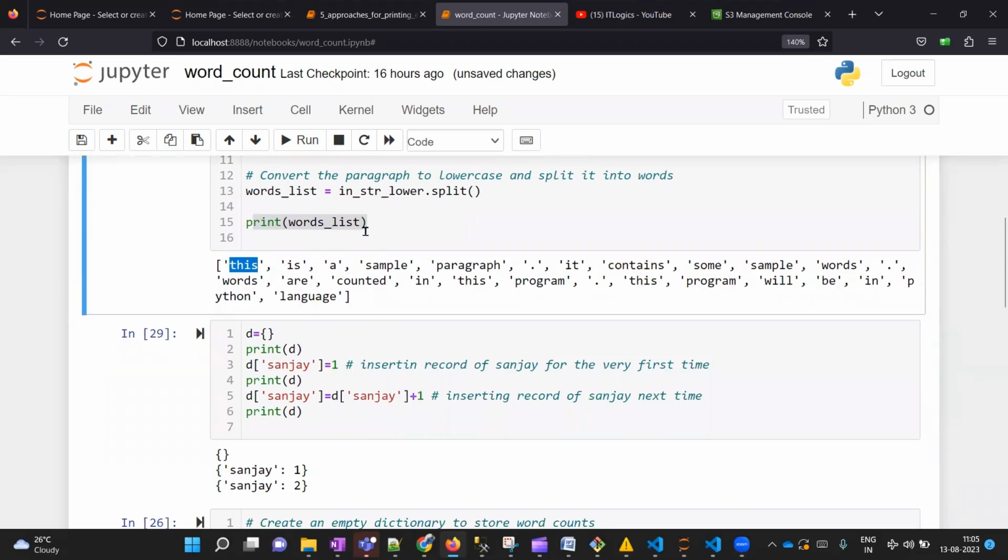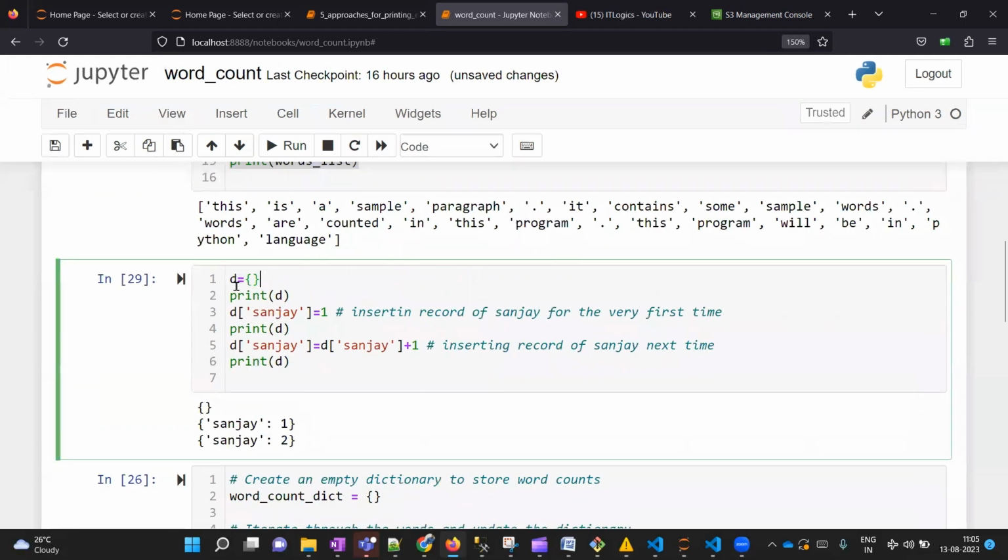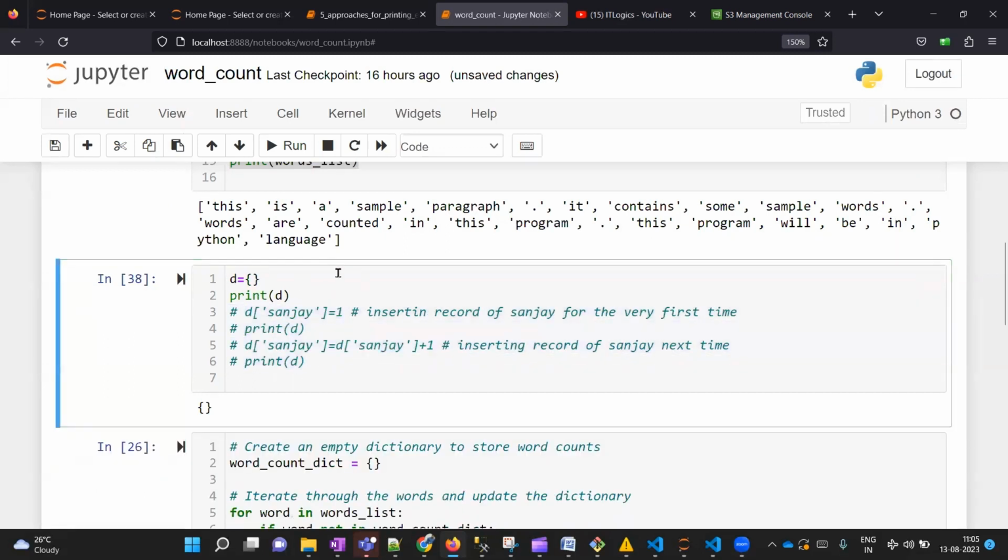So before iterating over it, let's try to see how a dictionary works in Python. In order to create an empty dictionary, we have to write a variable name equal to and then empty curly braces. It will create an empty dictionary for you. If I just print this empty dictionary, it will give you nothing. It is just an empty dictionary.